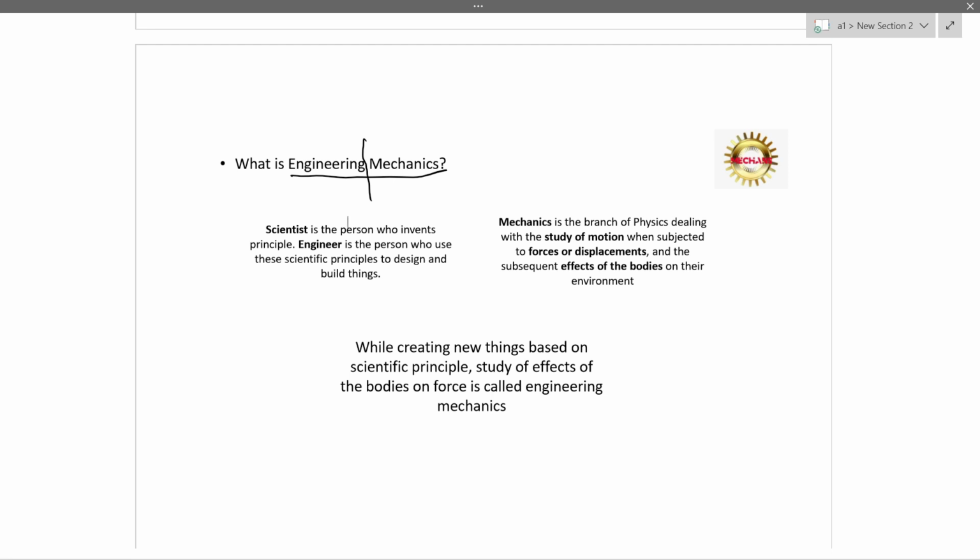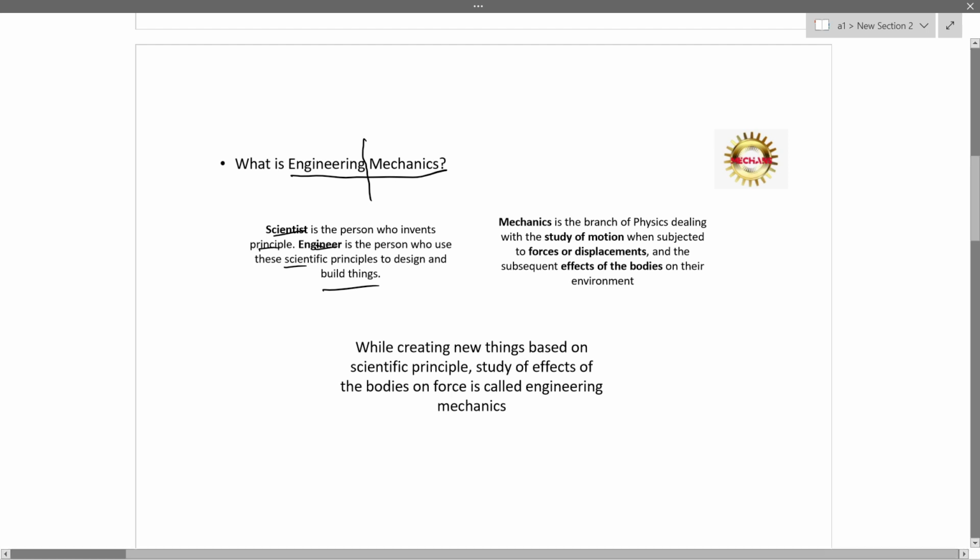So who is an engineer? The engineer who uses the already existing principle which is invented by the scientist. By using that principle, we are designing new products. That is what engineers will do. Not only designing, we also build things based on that design.